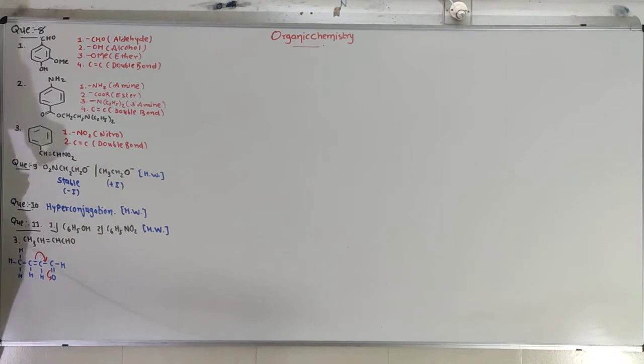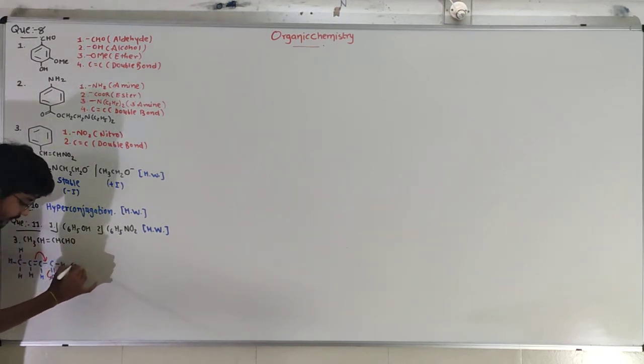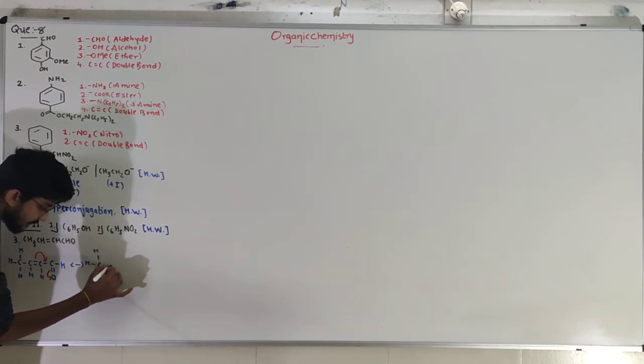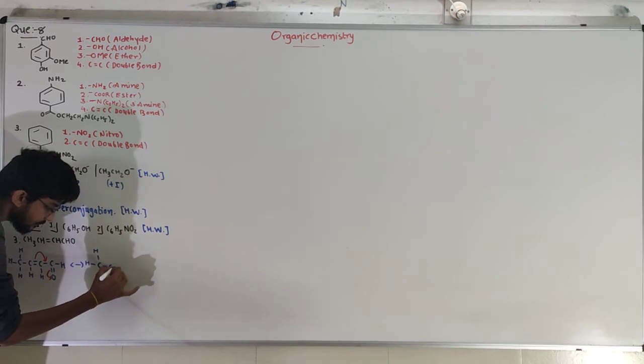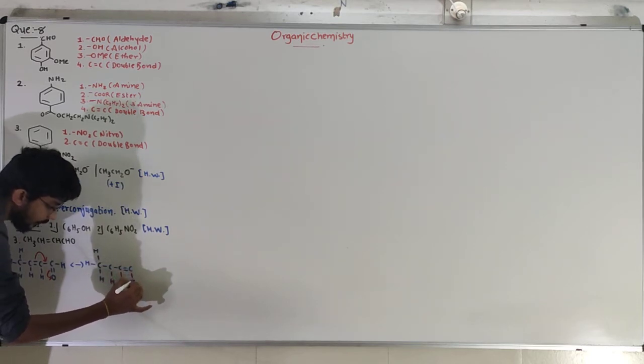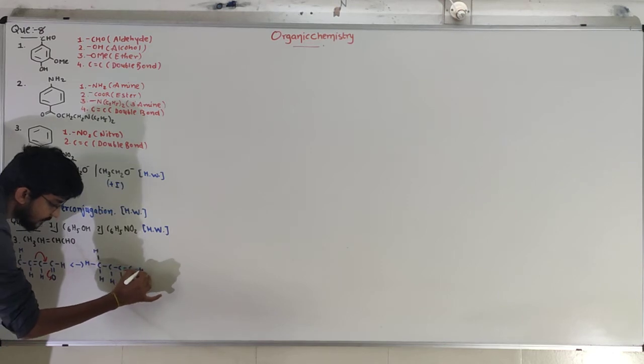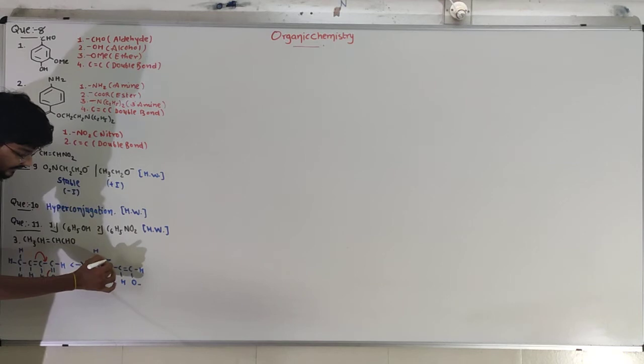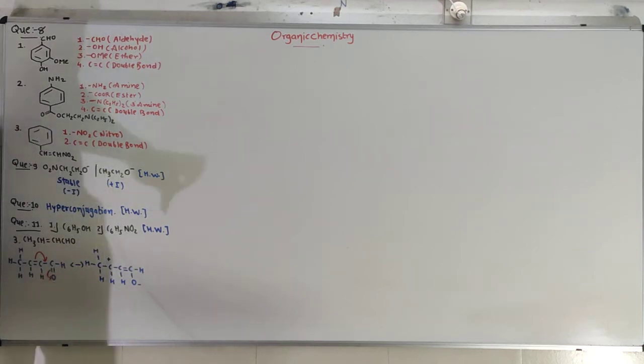So the resonance structure of this compound will be, okay, this carbon as it is with the 3 hydrogens. Now this carbon has 1 hydrogen, the pi bond is shifted over to the side and oxygen becomes minus. Now this carbon has only 3 bonds because the pi electron is transferred. That's why this carbon becomes positive.